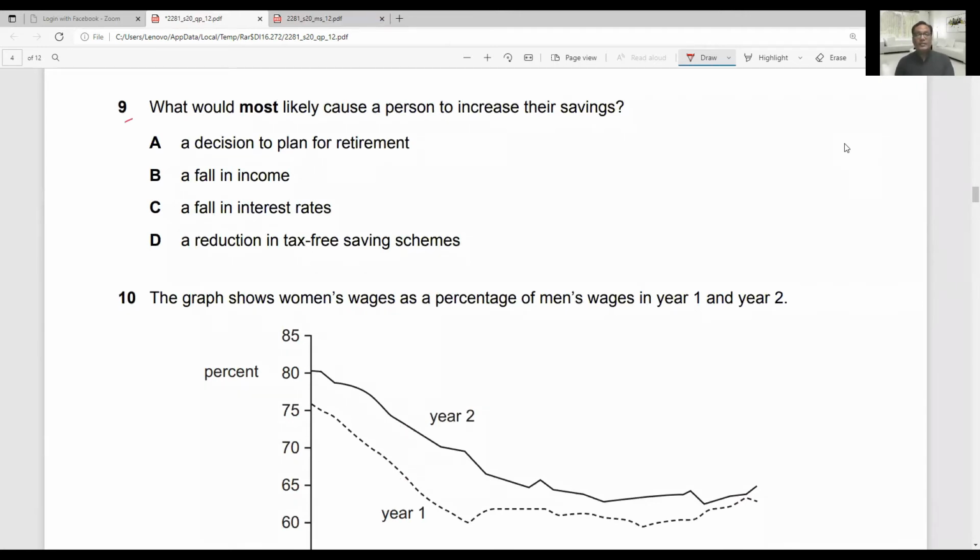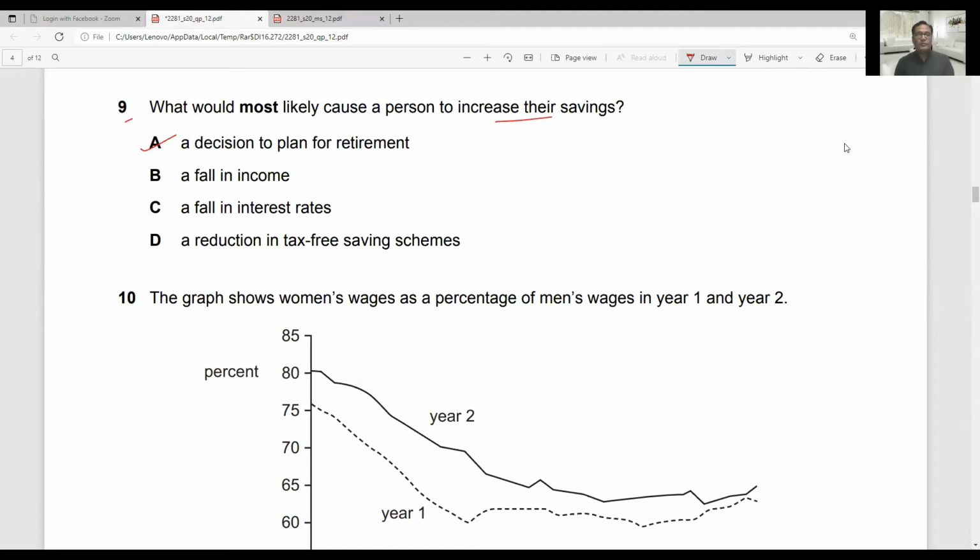Question number 9 says, what could most likely cause a person to increase their savings? Okay, option A is a decision to plan for retirement. This is a good factor, because if you are planning for retirement, it means you will have to save more, because after retirement your flow of income will decrease. If you don't have savings, you may have all kinds of problems. So you will save more here.